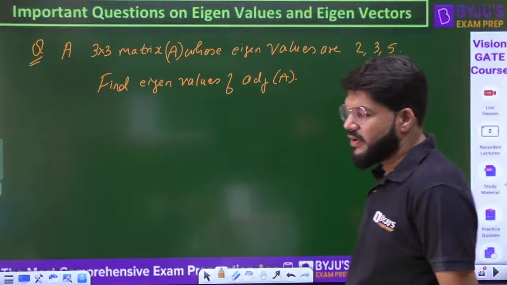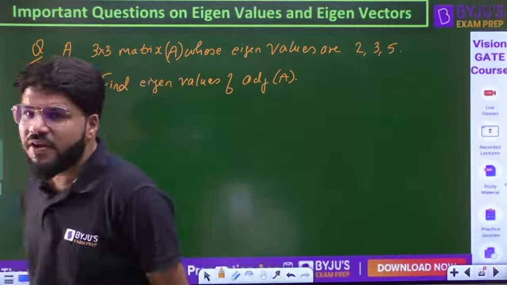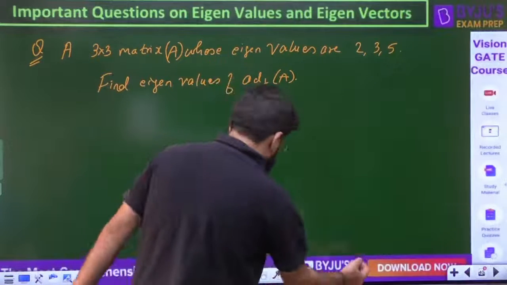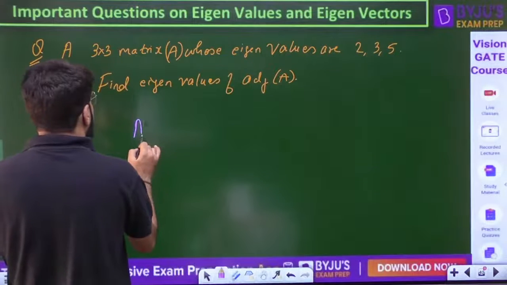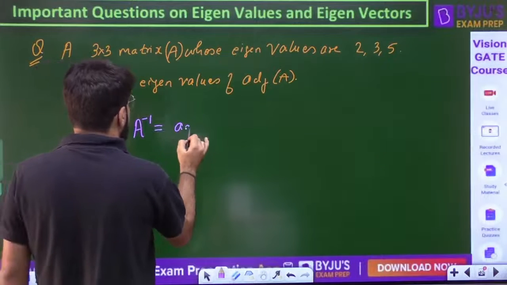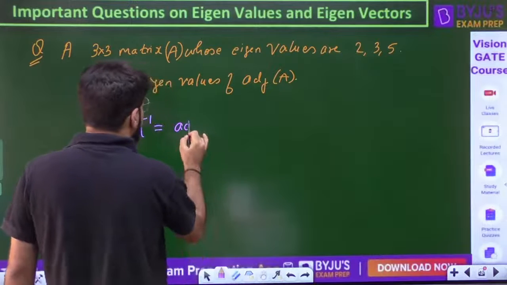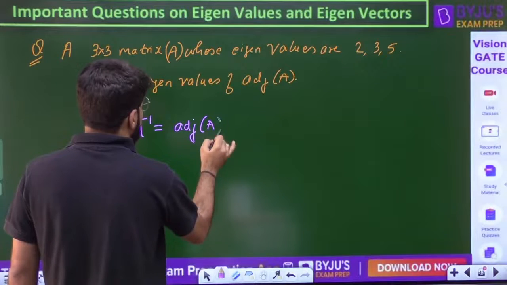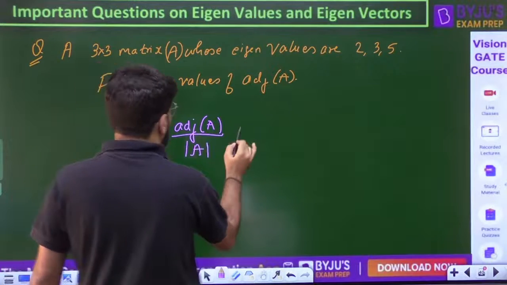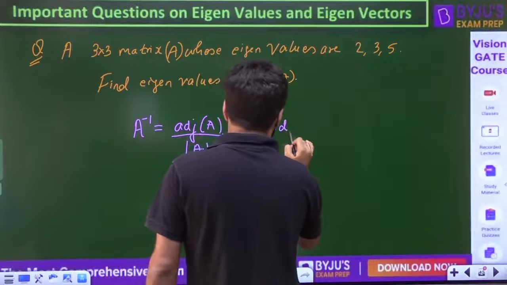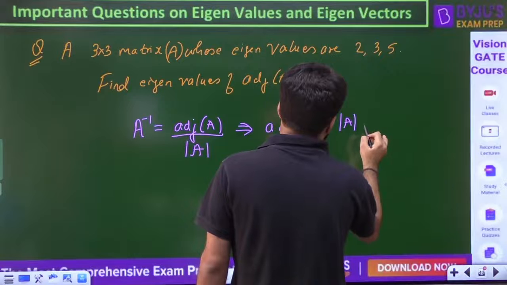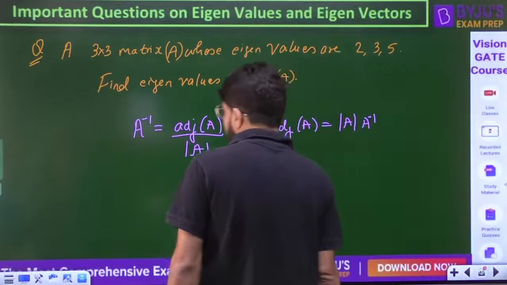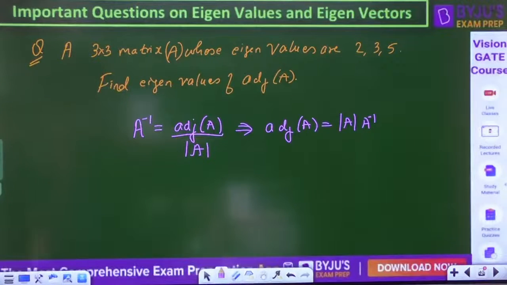Find the eigenvalues of adjoint A. How do we find the eigenvalues of adjoint A? Adjoint, normally we use in the inverse formula. Inverse of a matrix is given by the formula adjoint A divided by mod A. So how do you write adjoint A? Adjoint A is always written as mod A into A inverse. Clear?